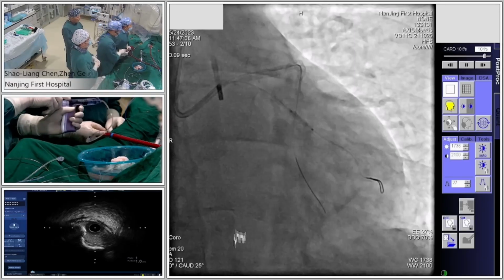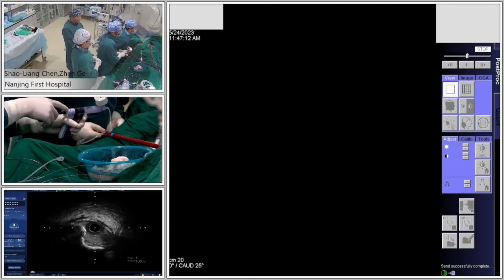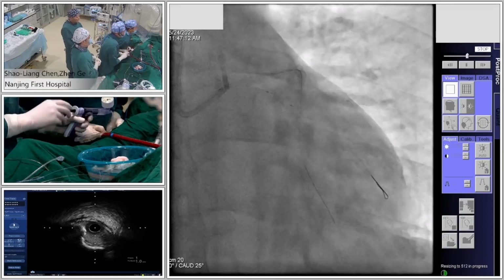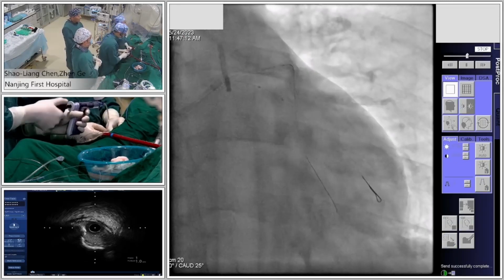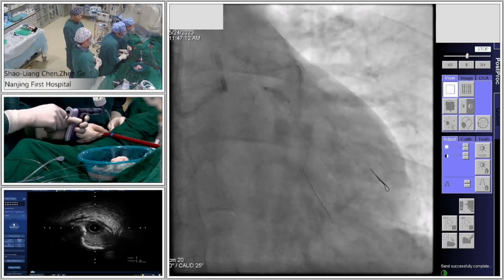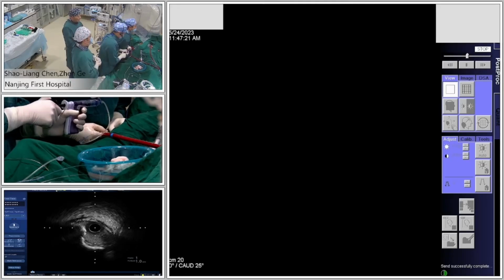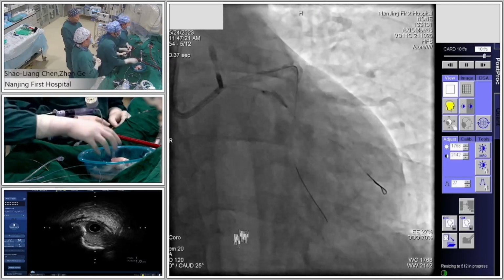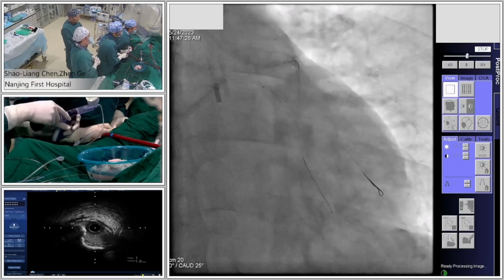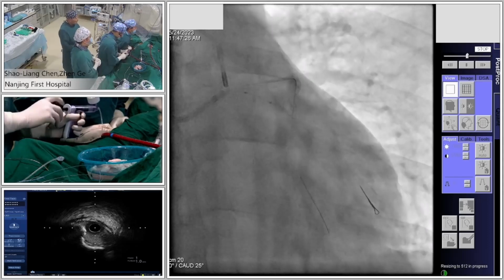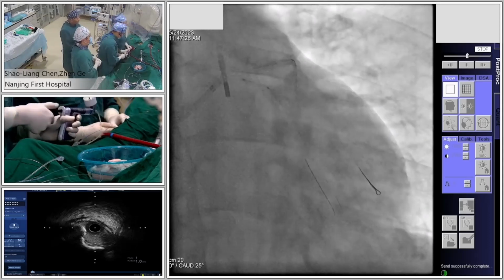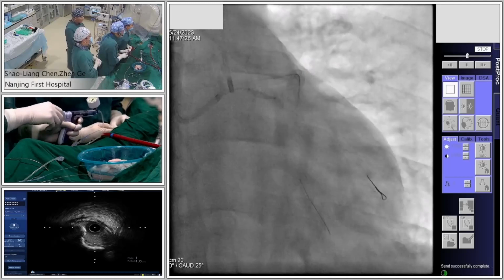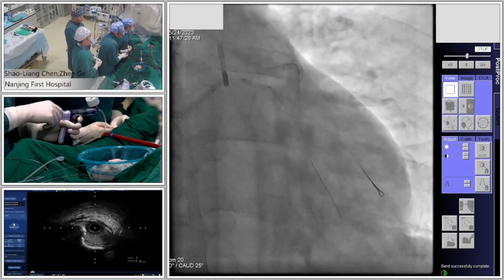This is a 2.25. Okay. Here is. Sure. Can see this angulation. Here is the second severe angulated site. Yes. 14. 16.